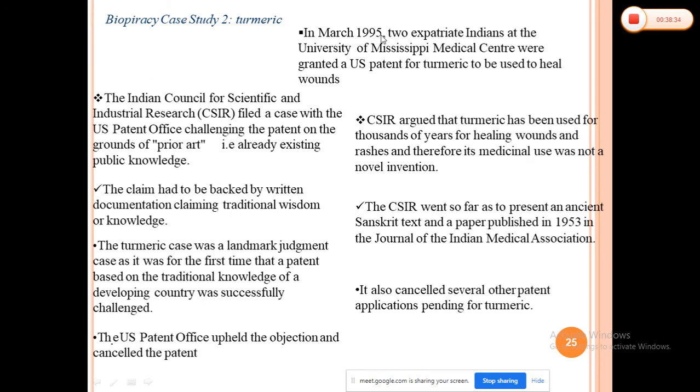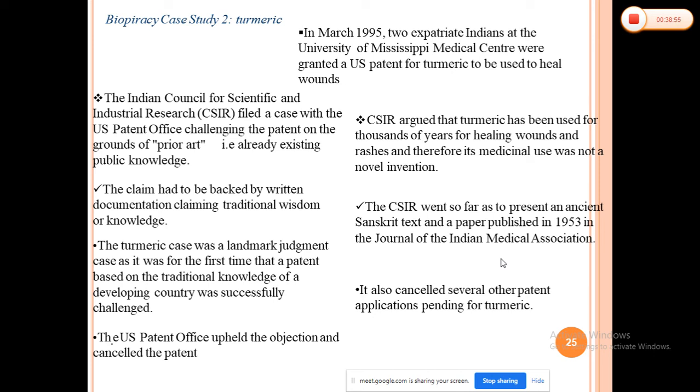Another case is turmeric. In March 1995, the University of Mississippi Medical Center was granted a US patent for the use of turmeric to heal wounds. And as we know, this use of turmeric for healing wounds is mentioned in our ancient books also.